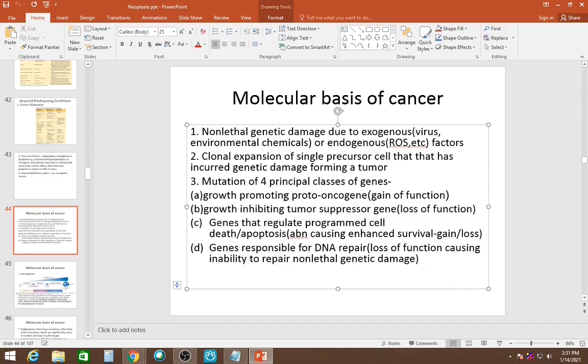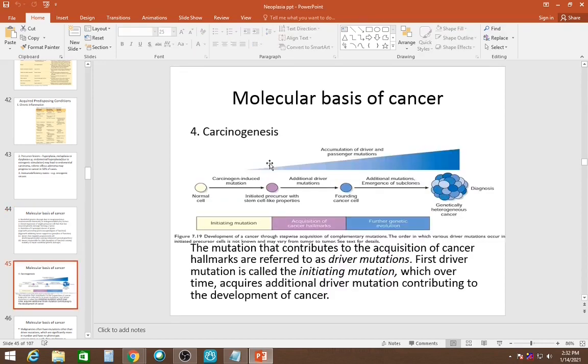Now, what are the four principal classes of genes which undergo mutation? These are: number 1, growth promoting proto-oncogenes. Number 2, growth inhibiting tumor suppressor genes. Number 3, genes that regulate programmed cell death and apoptosis. And number 4, genes responsible for DNA repair. Obviously, proto-oncogenes promote growth, so when they acquire gain of function they lead to cancer. And tumor suppressor genes are growth inhibiting, so when they lose their function, loss of function, they will cause cancer.